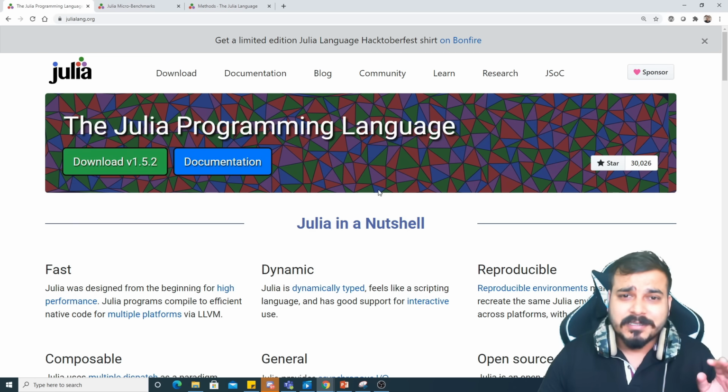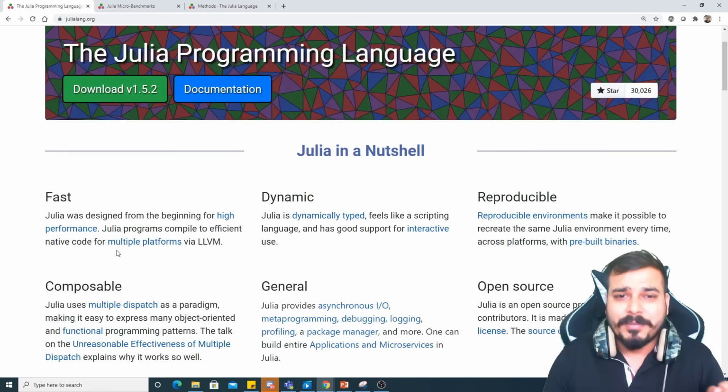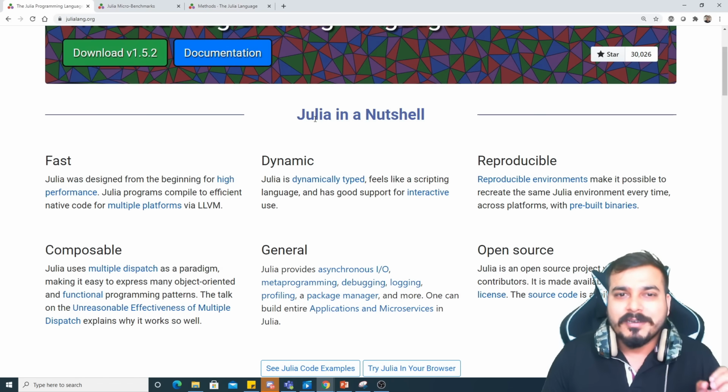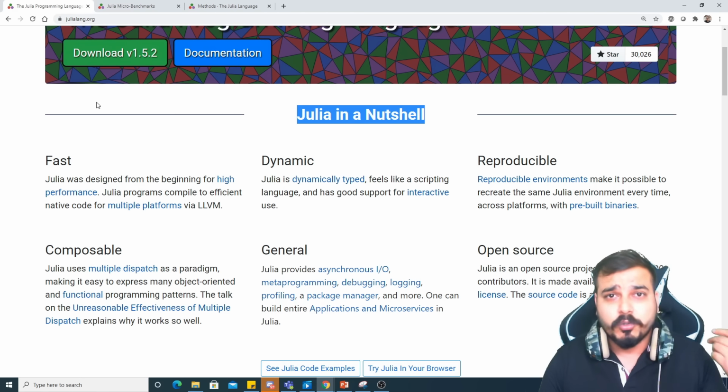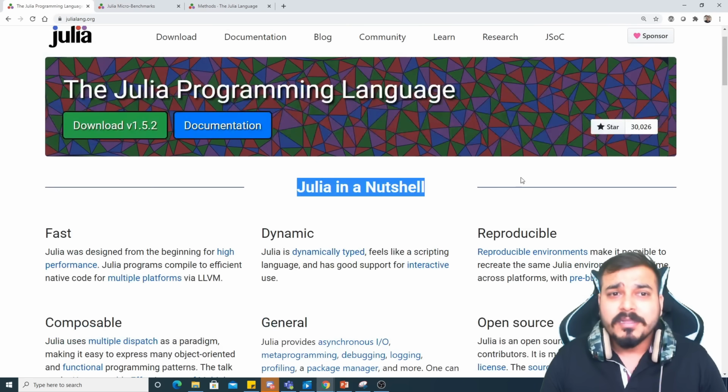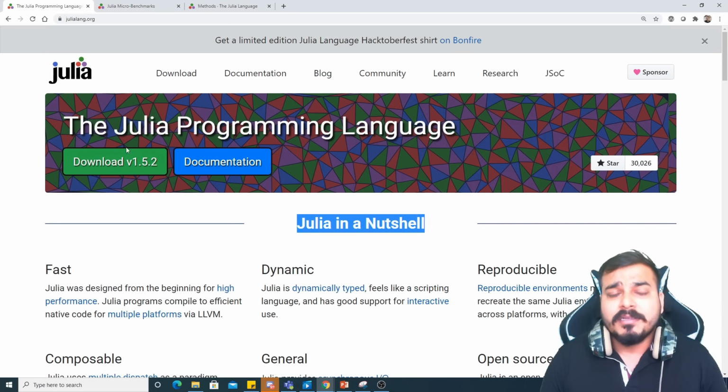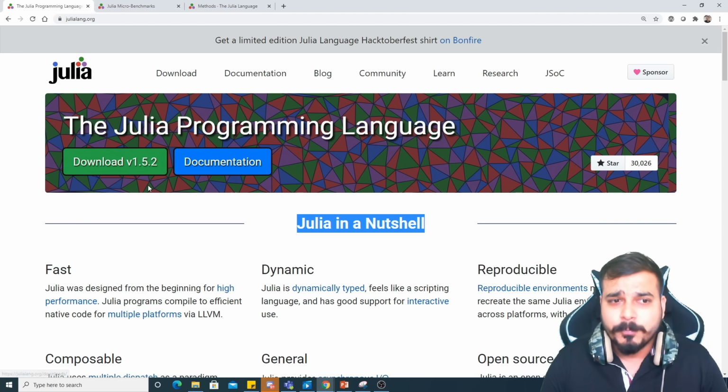Now, what are the main features of the Julia programming language? First of all, Julia in a nutshell. You can find all this description at this URL, julialang.org. This is the official website. The recent version of the Julia programming language is version 1.5.2, and I will try to teach you in this particular version. I'll show you how you can install it completely from scratch.